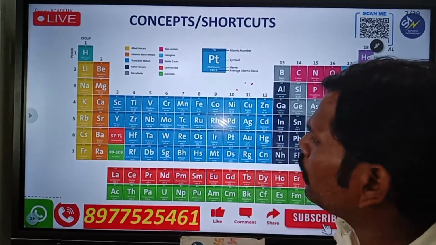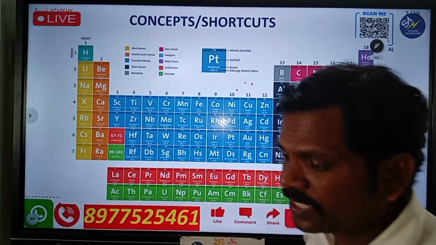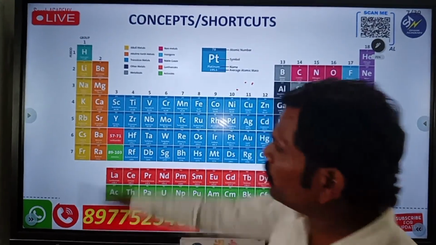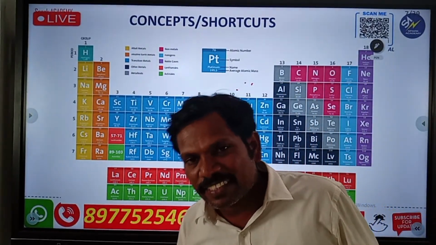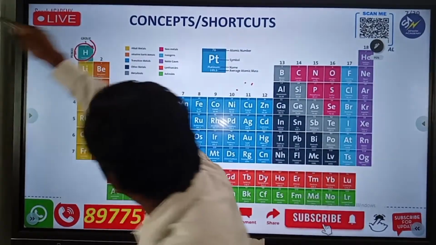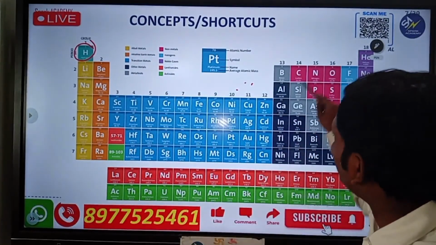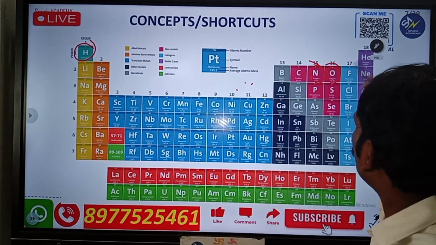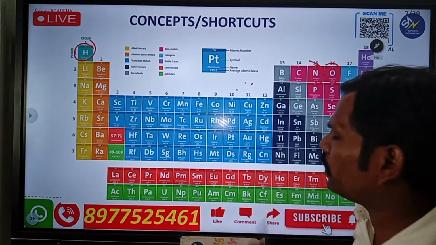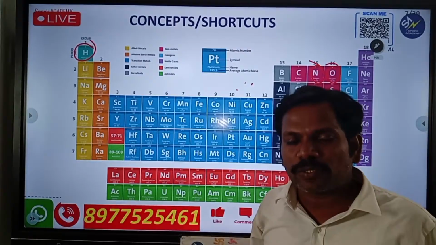Next, go for this one. Today, in states of matter, we discuss more about the gases. Can you guess any gases in this periodic table? Yes, hydrogen is a gas, you already know that. Nitrogen is a gas, oxygen is also a gas, fluorine also, chlorine also, and so many gases are here.